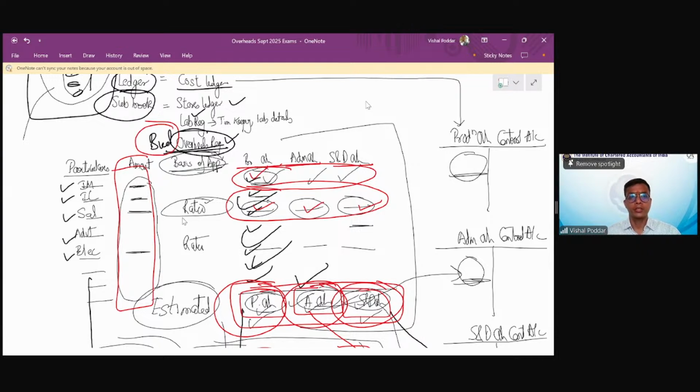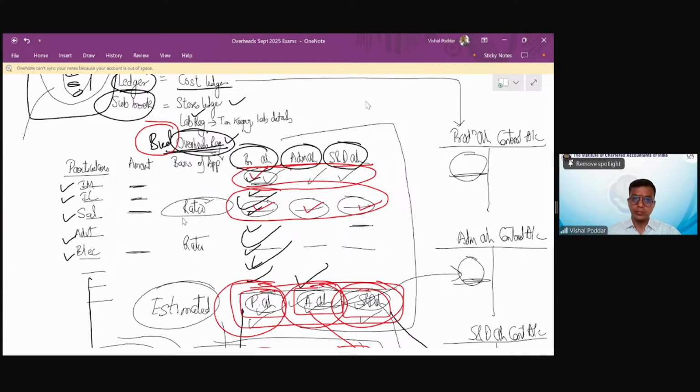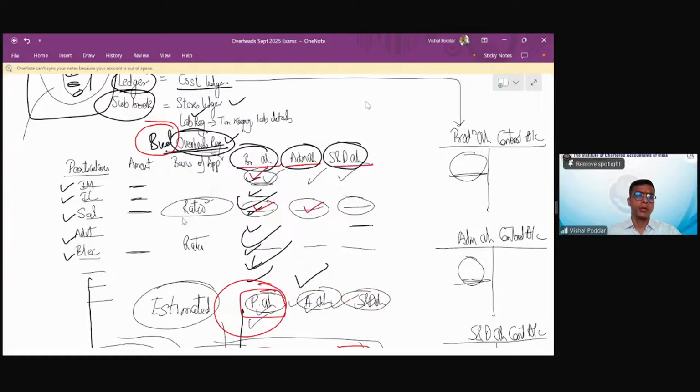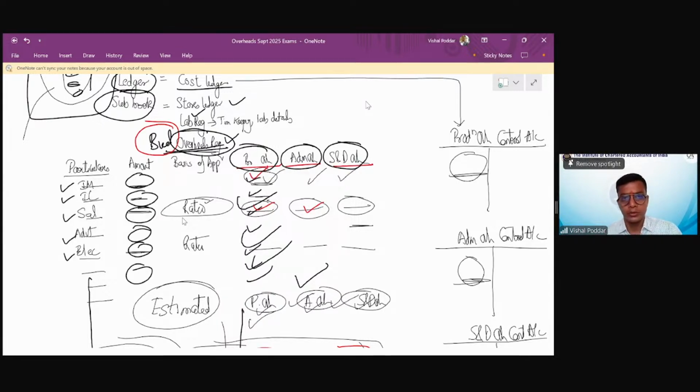And then in this register, I have these three columns for each of the overheads. Now, what I have to simply do is, for all these expenses which I am incurring, I will identify the total amounts that I am incurring. This you obviously get from your journal entries.